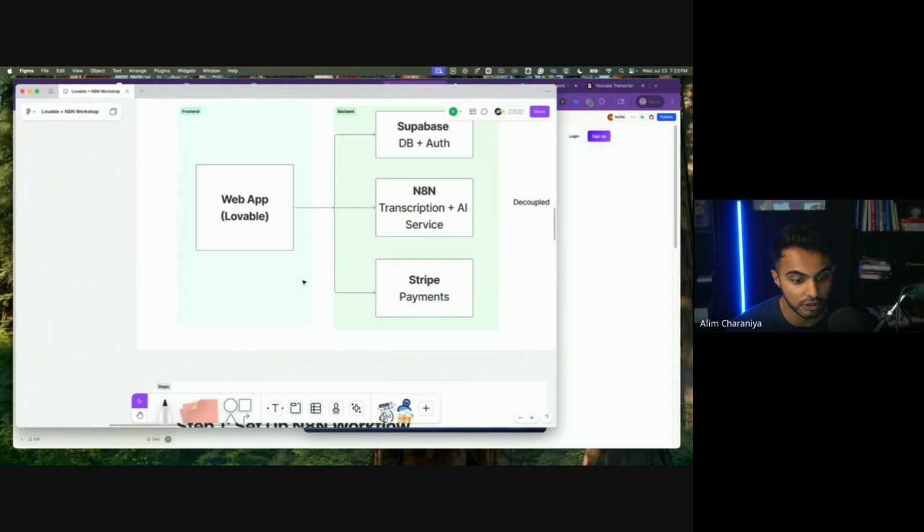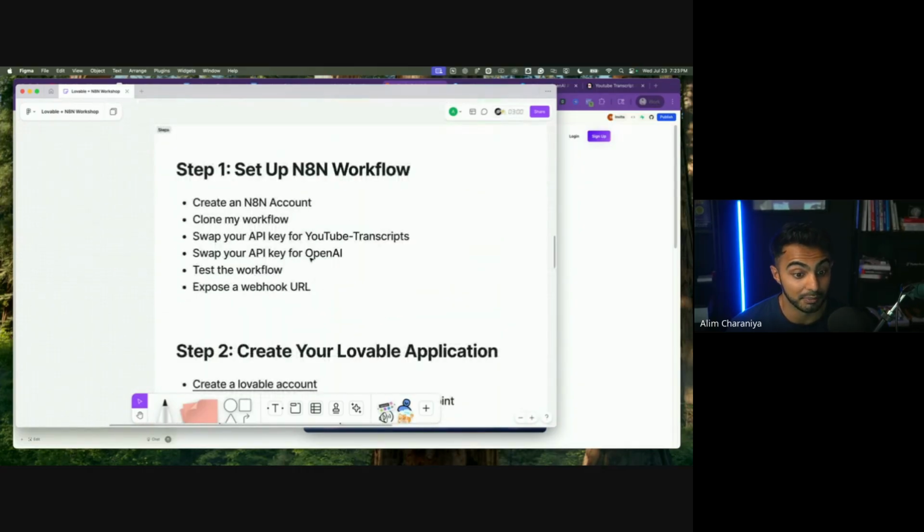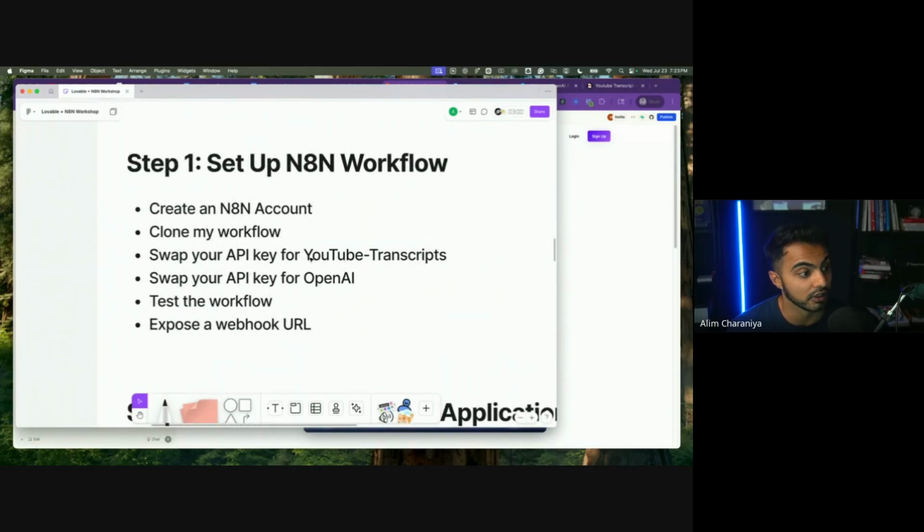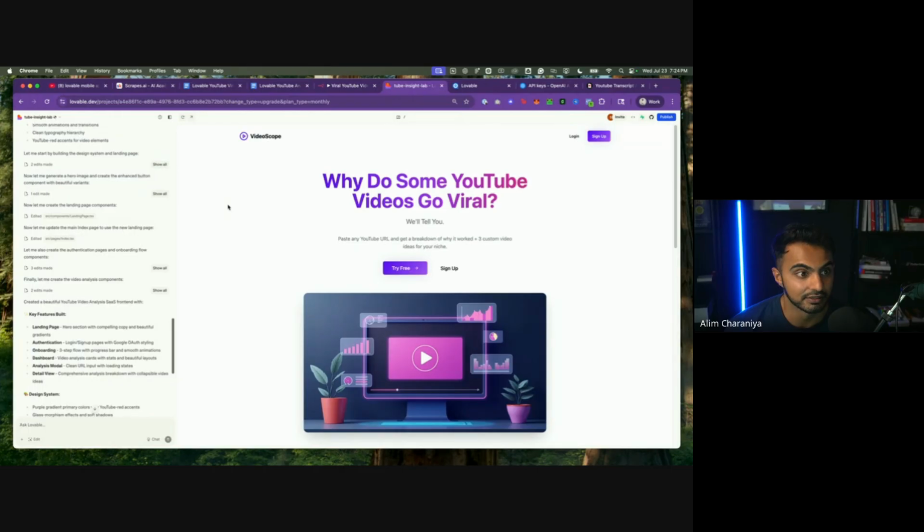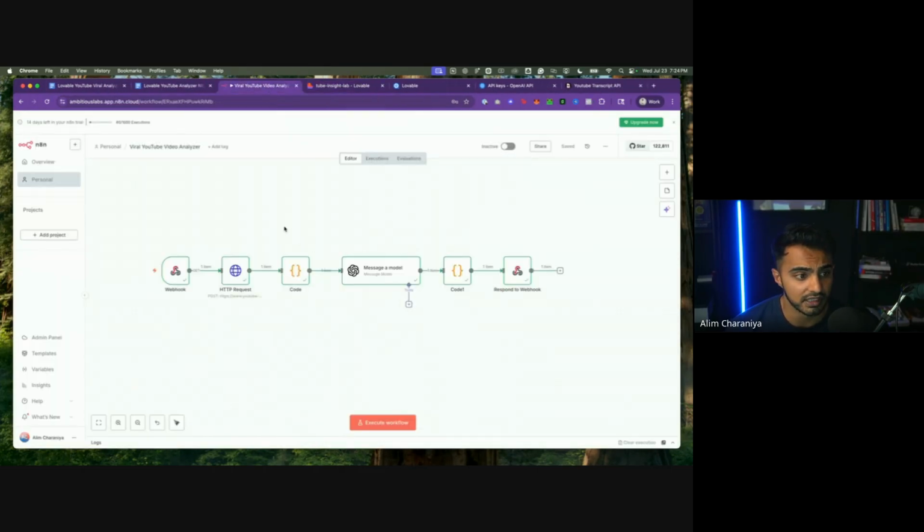So let's start by building what's really important, which is the n8n workflow that will accept a YouTube URL and get the transcript, feed it into ChatGPT, and then return back an analysis. Okay. Let's jump in. All right. So the first step is going to be to head over to n8n and create an account. I don't expect you all to walk with me through this. You can pause this video on YouTube and follow along, okay?